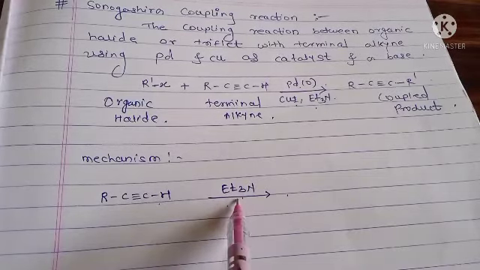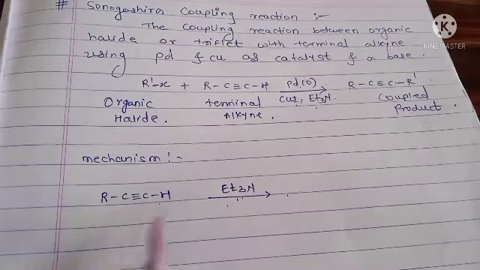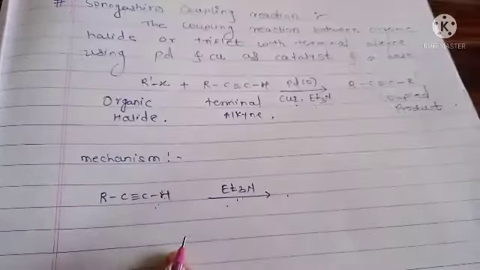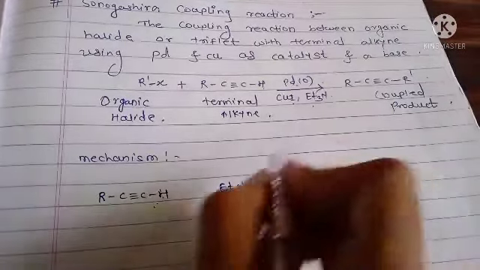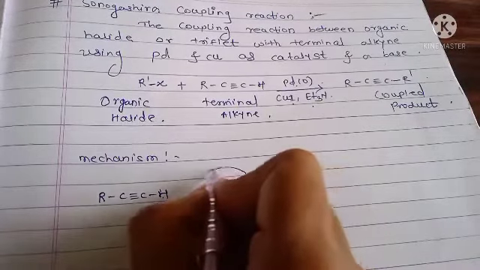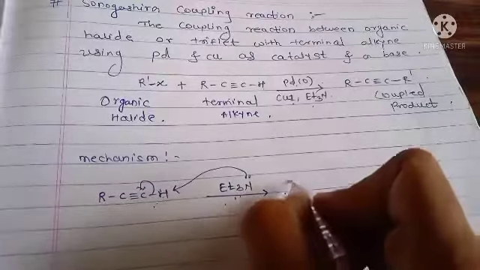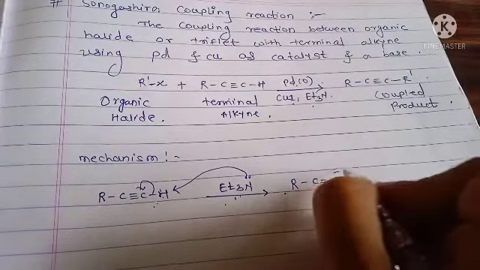This is triethylamine, it is the base, and this H is the acidic proton. Here the acid-base reaction takes place, and the carbanion is formed.